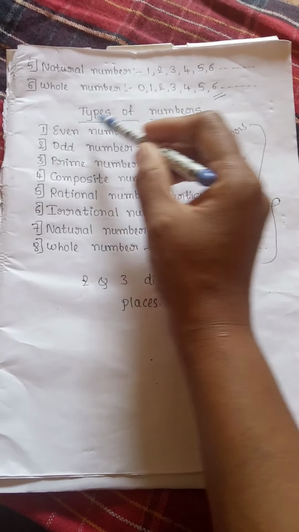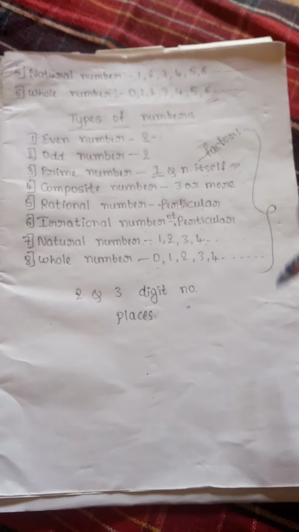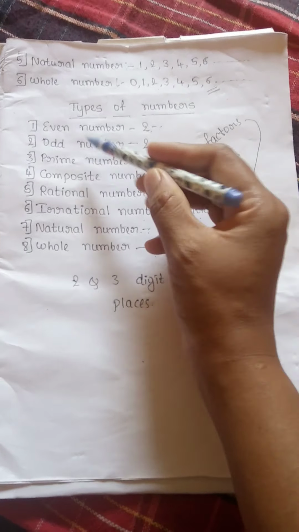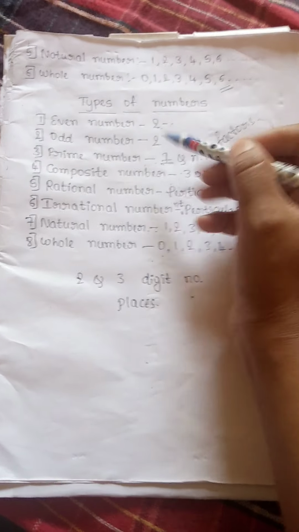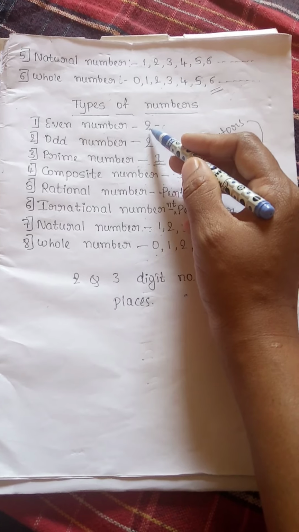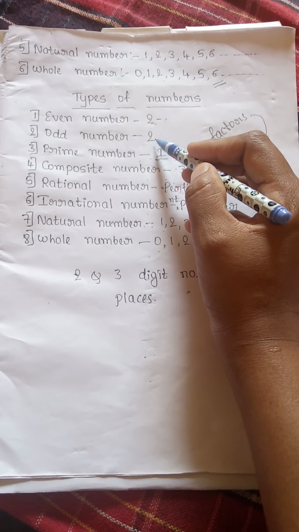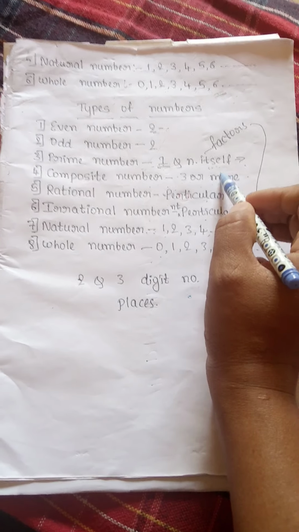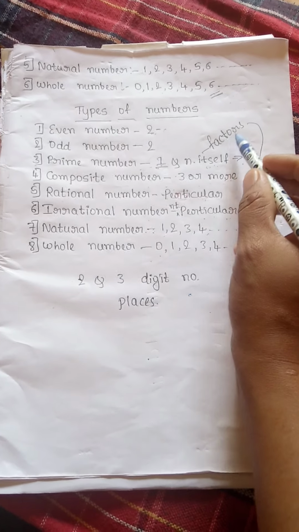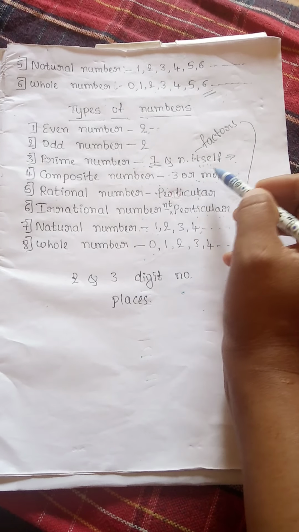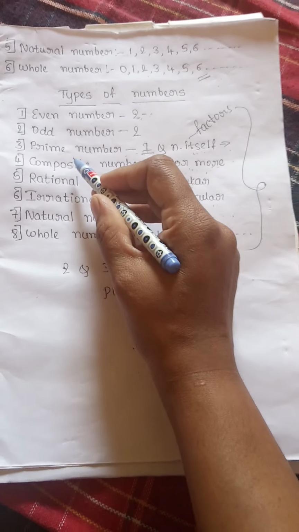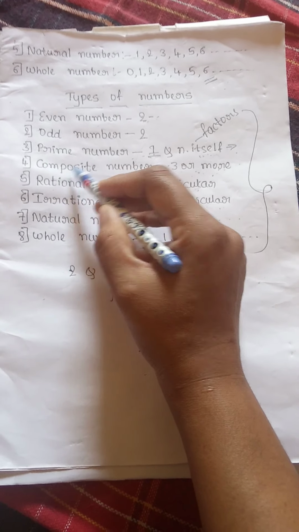Okay, next, now we will have a final quick look at our revision. Totally 8 types of numbers are there. First one is even number, which can be divided by 2. Odd number, which cannot be divided by 2. Prime number, which has factors 1 and the number itself. Composite number, which has 2 or more other factors besides 1 and the number itself.